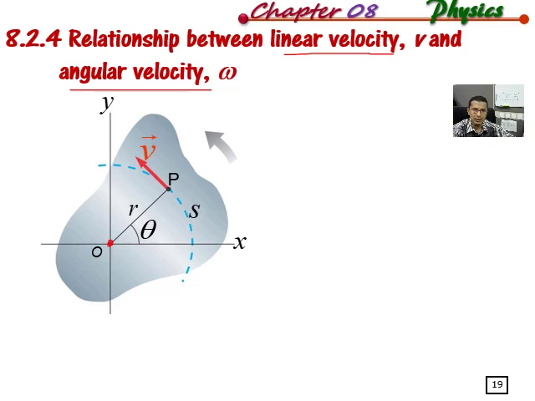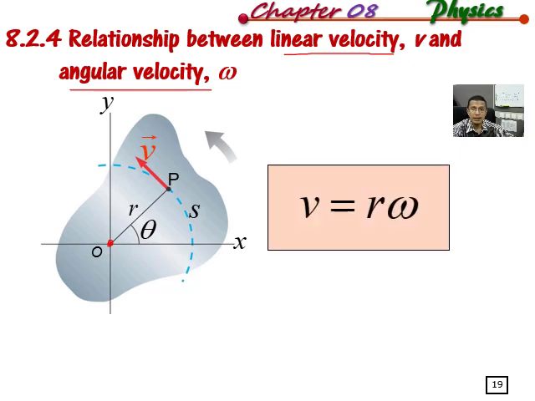And then we have this v. This v we call linear velocity or tangential velocity. And the angle theta is the angle between the reference line, that is the angular displacement, and the final location of P with the radius. All right. So this is the relation v equals r omega, where v is the linear or tangential velocity, omega is the angular velocity, and r is the distance between the particle and the rotation axis. In this case it is the radius of the circle, because the particle P will trace a circular path.